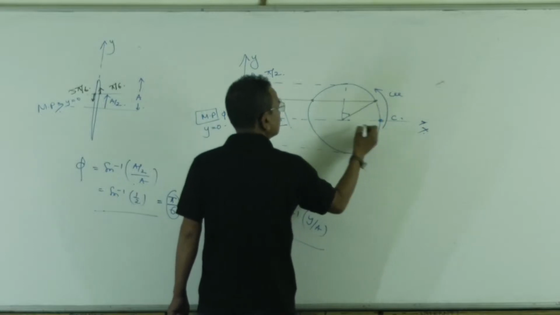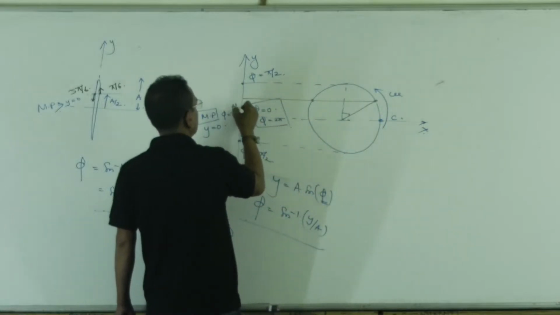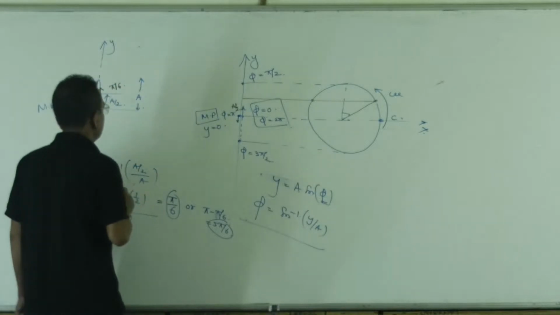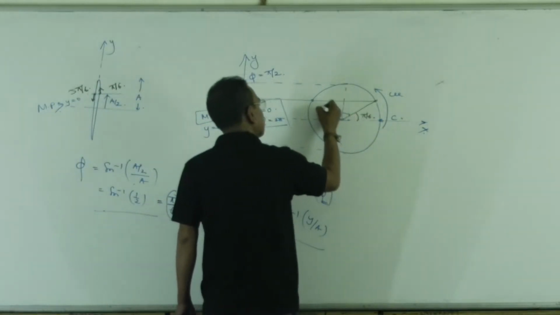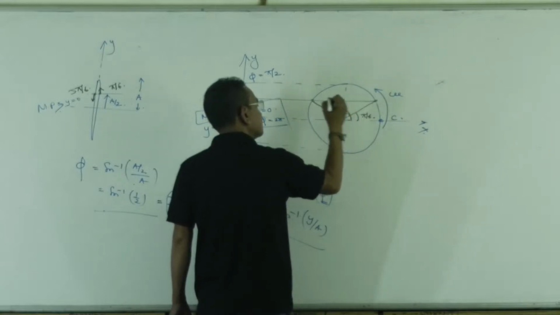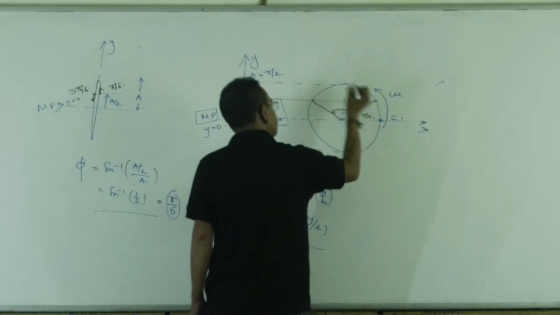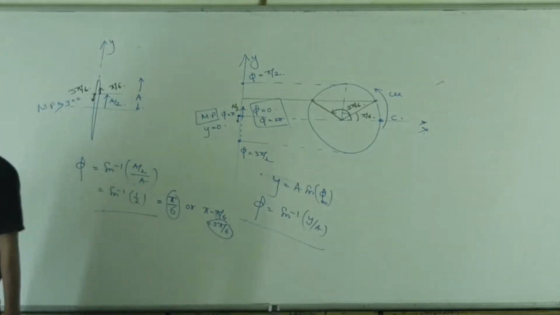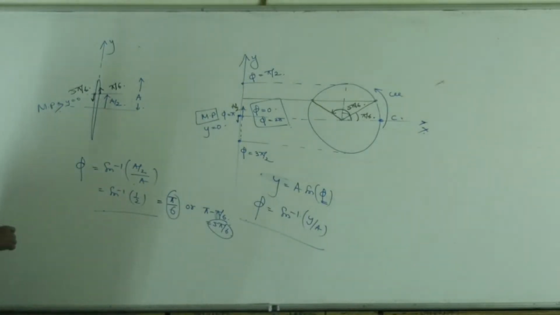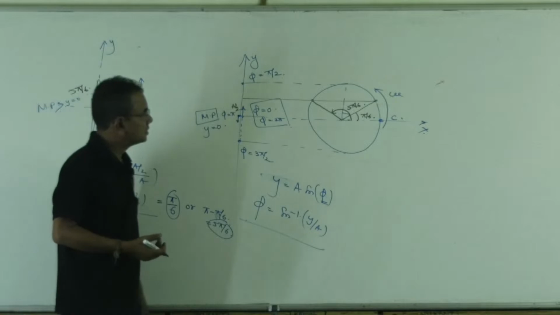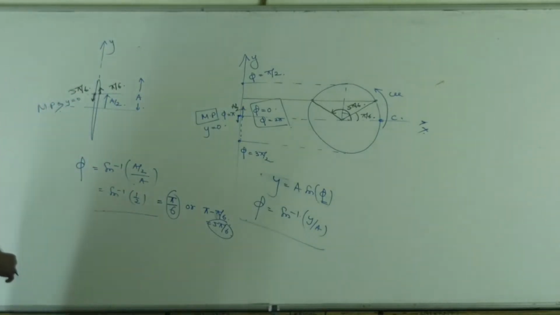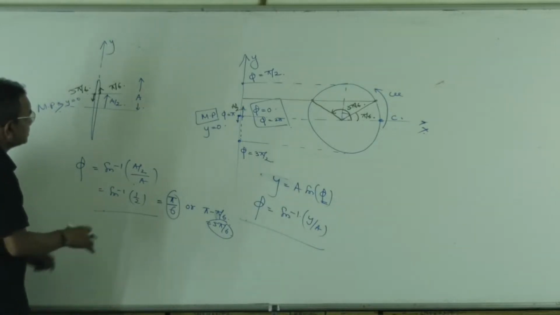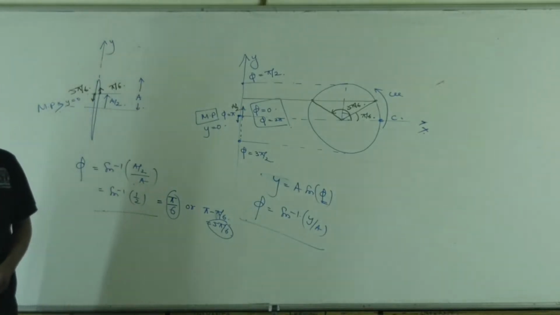At a by 2, this angle is pi by 6, but this angle with the x-axis is 5 pi by 6. So at plus a by 2, the particle is twice, with a phase of pi by 6 or 5 pi by 6. In this way we can get the phase of any point.